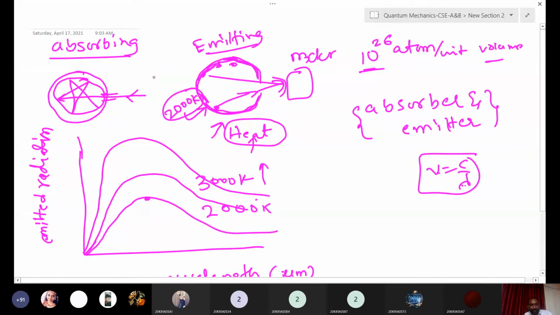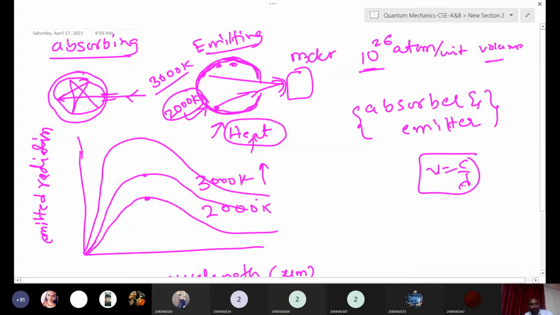Again, after that we increase it to 3000 Kelvin. If you increase the temperature, what happens? The emitted radiation also increases, right? Emitted radiation also increases, so this intensity is also increasing. Emitted radiation increasing means this intensity peak height also increases.